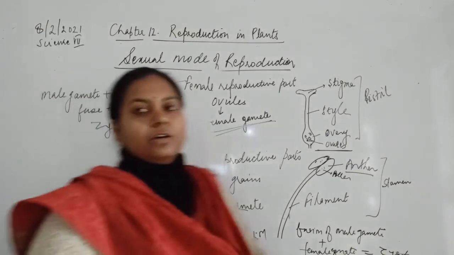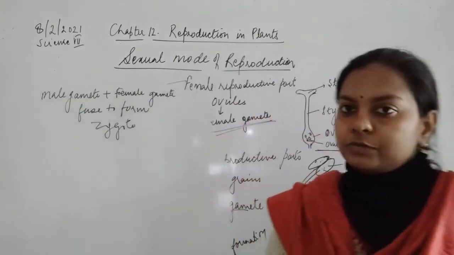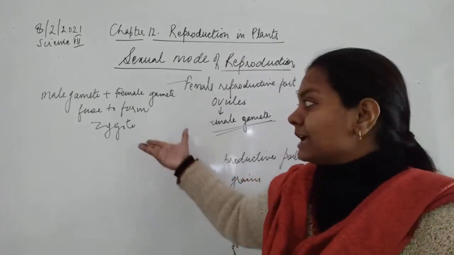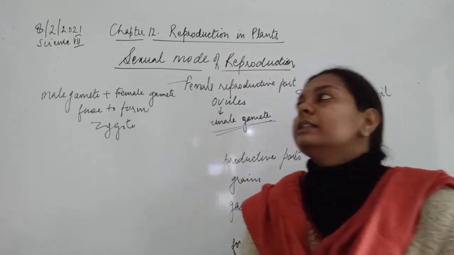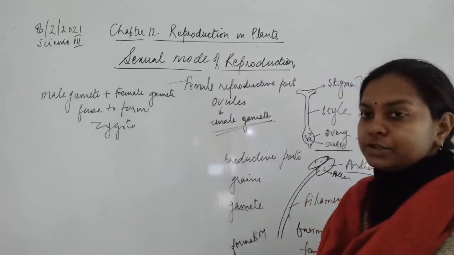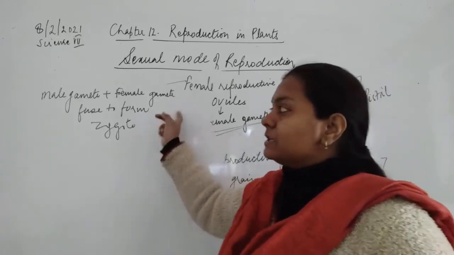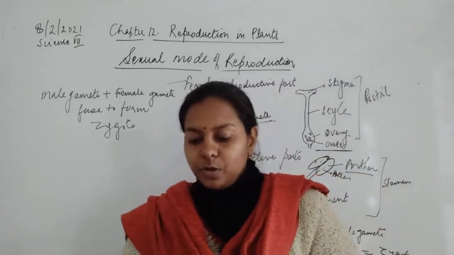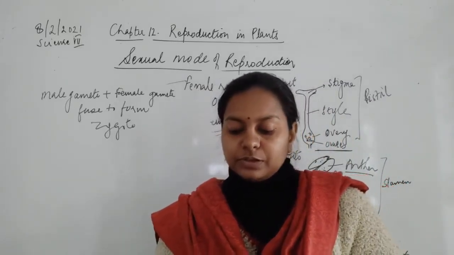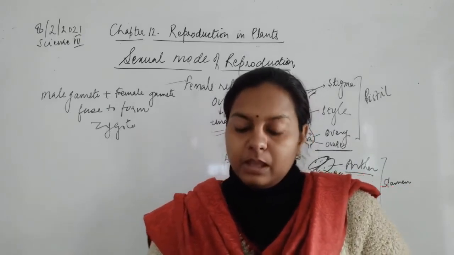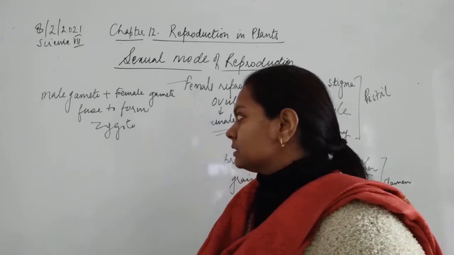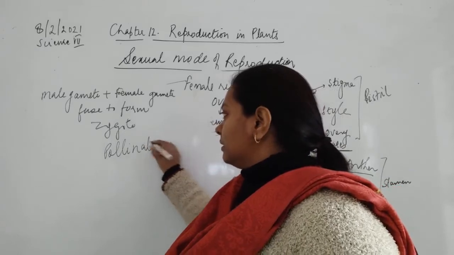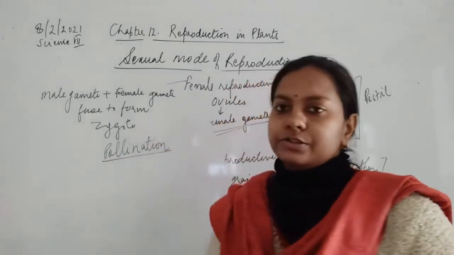Okay, till now we were talking about fragmentation and budding, and we have talked about spore formation. There, the zygote was not formed, whereas in this type of reproduction, where gametes are involved and the male gamete fuses with the female gamete, the zygote is formed. Okay. So Bujo wants to know how the male gamete in the pollen grains reaches the female gamete present in the ovule. For this, we have to study the next process called pollination. Okay, so we'll be studying pollination now.